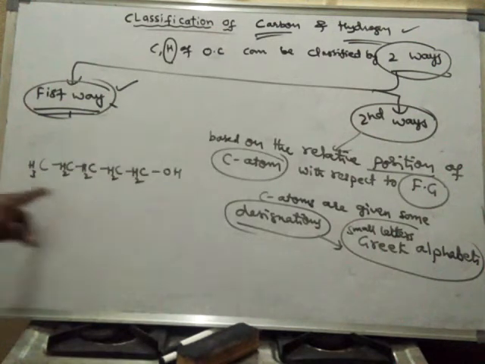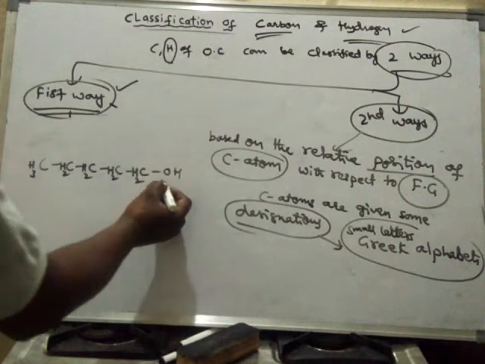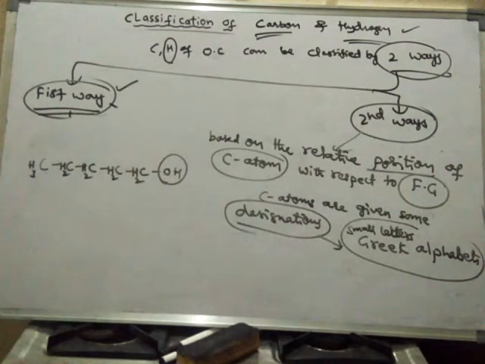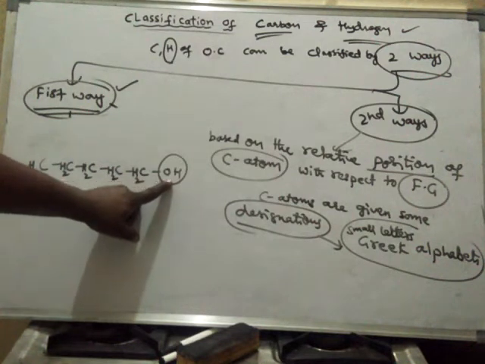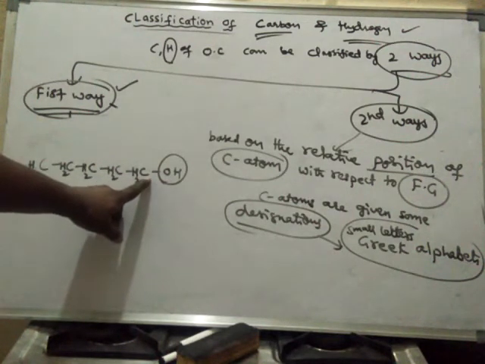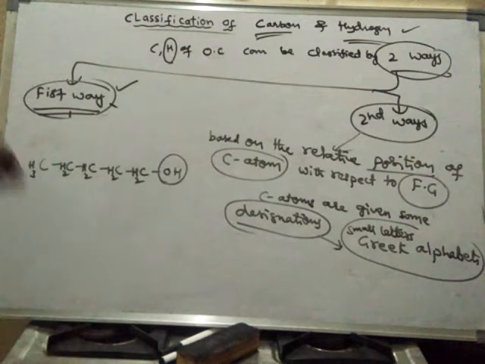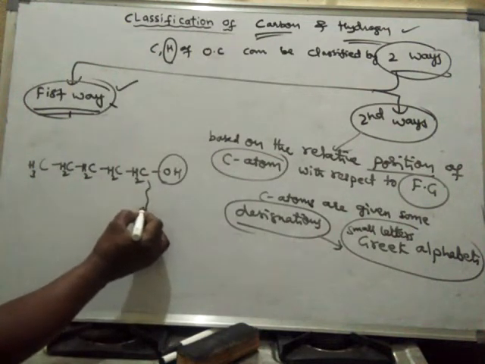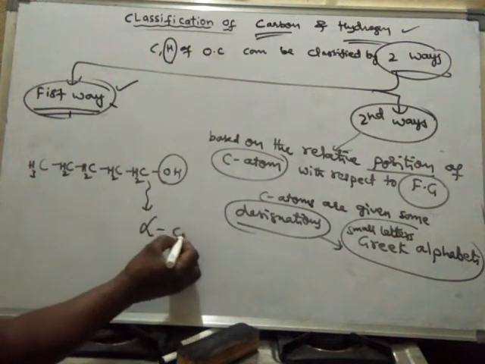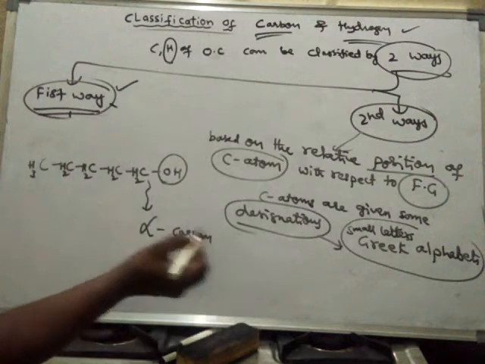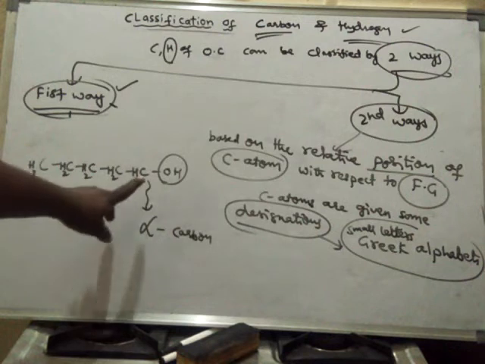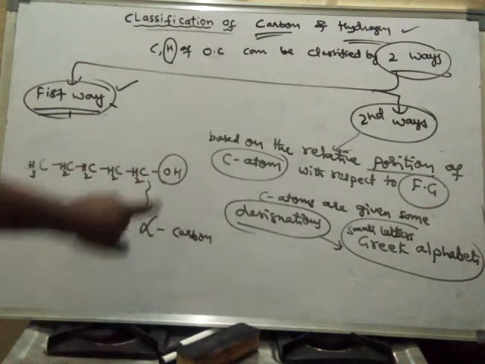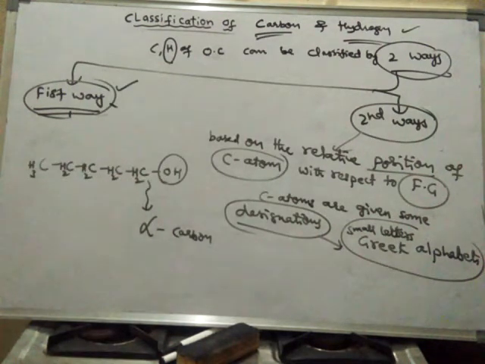So this is the functional group. The carbon which is directly attached to the functional group is said to be alpha carbon. What is alpha carbon? The carbon which is directly attached to the functional group is said to be alpha carbon.